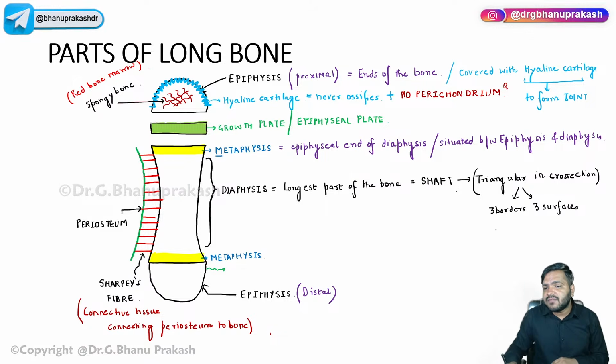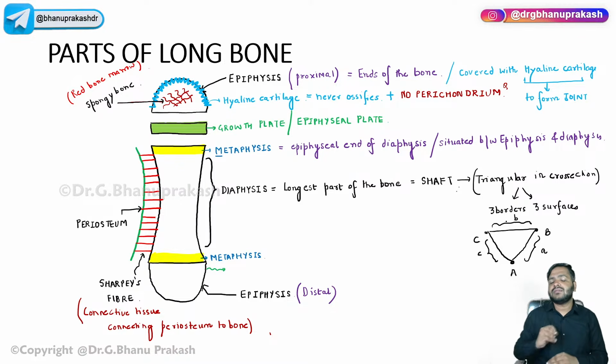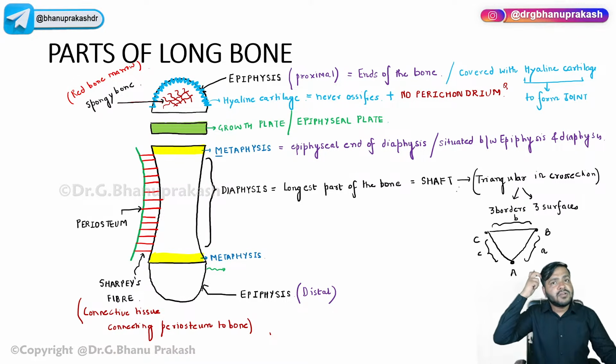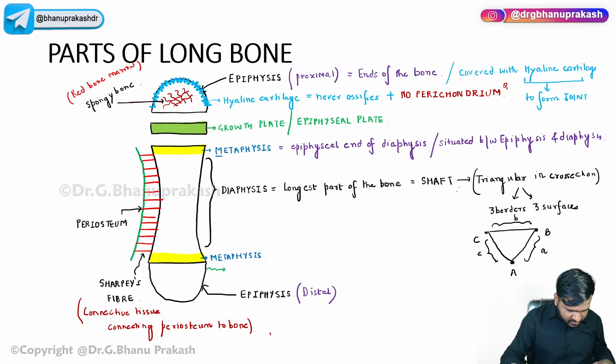So every time I discuss the long bones, I will not be telling you this again. Let us suppose that this is the cross section. So this is border A, border B, border C, and we have three surfaces: surface A, surface B, and surface C. So the long part of the bone, that is the shaft, is triangular in cross section, and it has three borders and three surfaces, right?